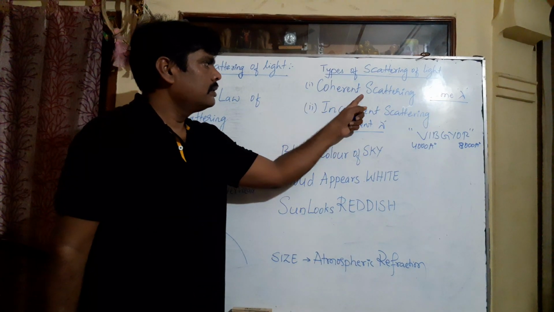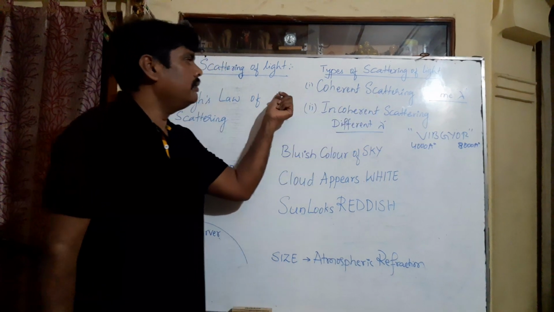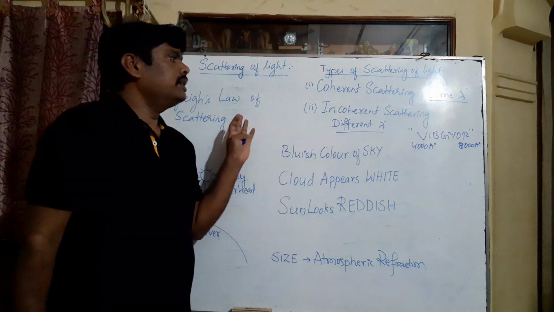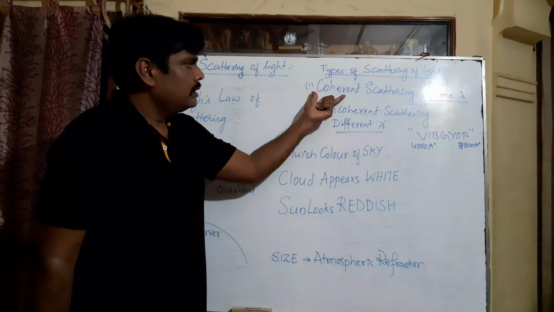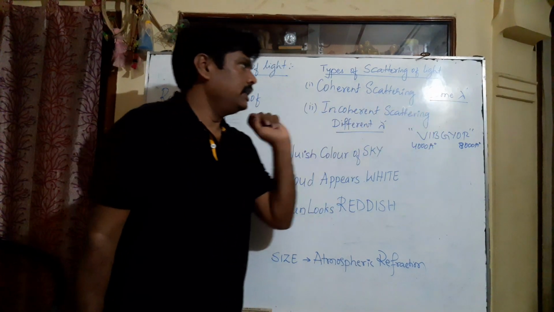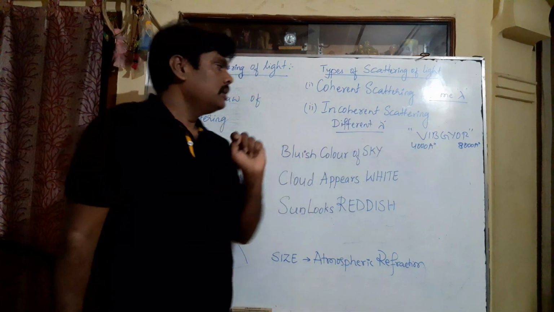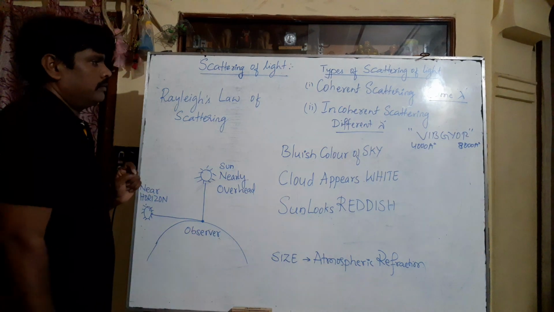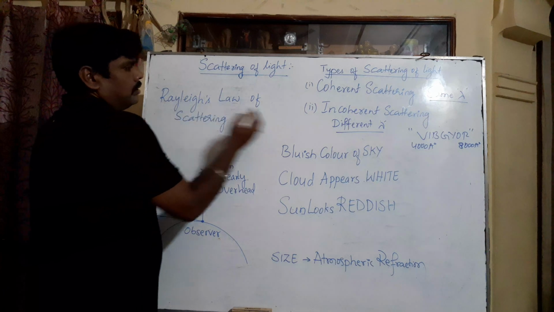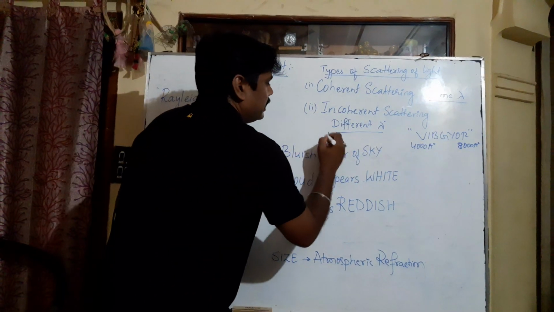In coherent scattering, the scattered wavelength and incident wavelength are the same. In incoherent scattering, the scattered wavelength is different from the incident wavelength. Here the size of the medium particles is smaller than the wavelength of light used, and here the size of the medium particles is larger than the wavelength of light used for the scattering. To understand, let us consider the example for incoherent scattering. This is the Raman effect.